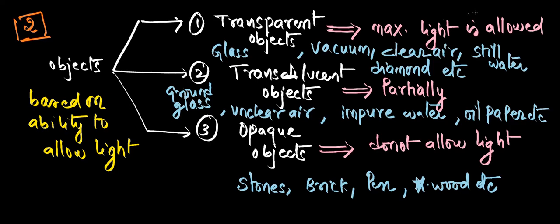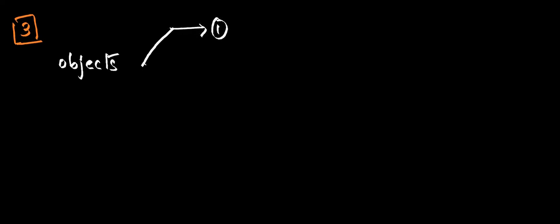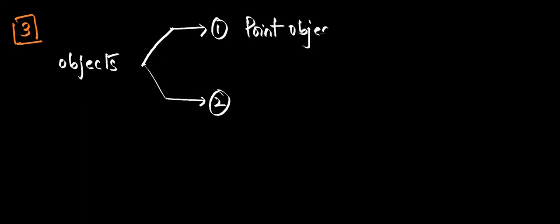Okay, third kind of classification of objects. Here objects will be classified into two categories. First category, point object. What is point object? Any idea?